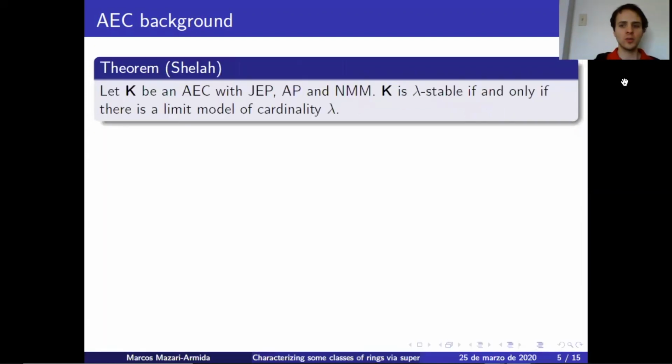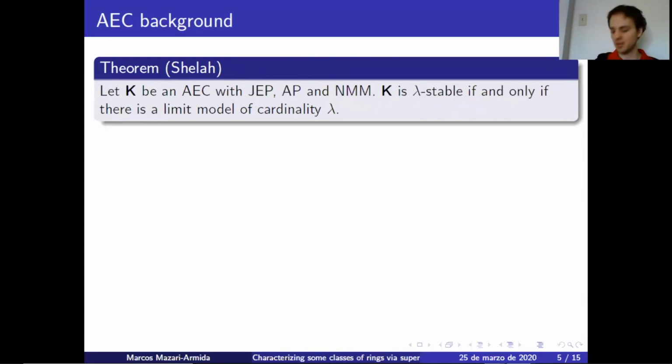Okay. So the first question one might ask regarding limit models is, when do they exist? This was answered by Shelah. Let K be an AEC with JEP, AP, and no maximal models. Then K is λ-stable if and only if there's a limit model of cardinality λ.